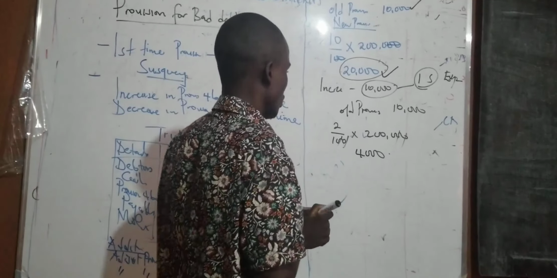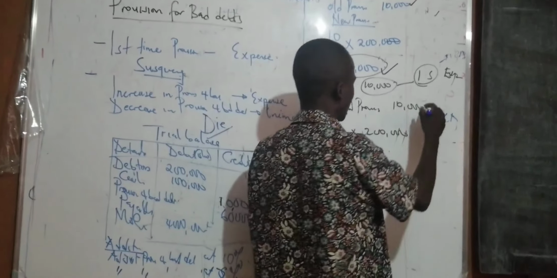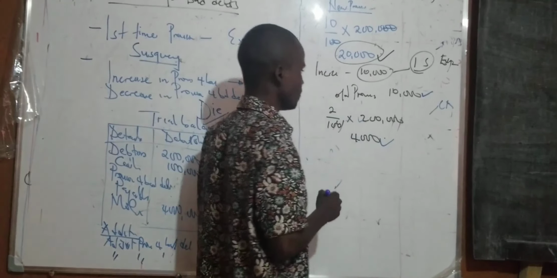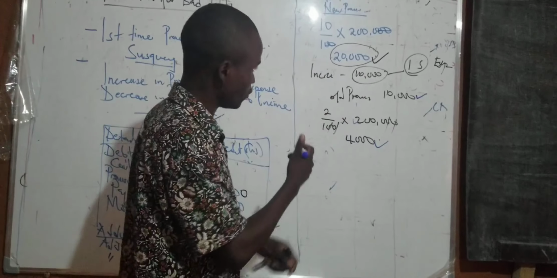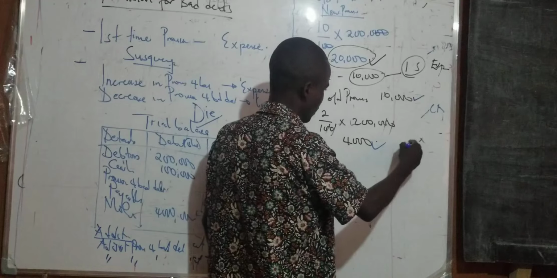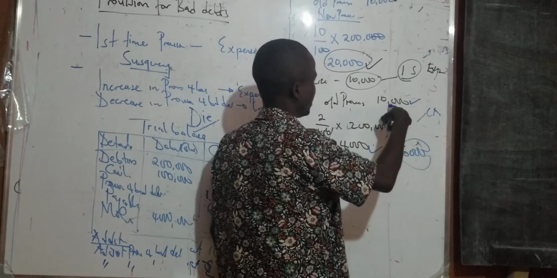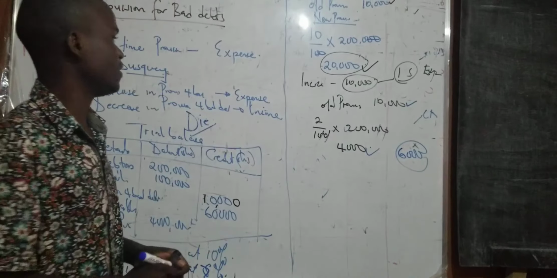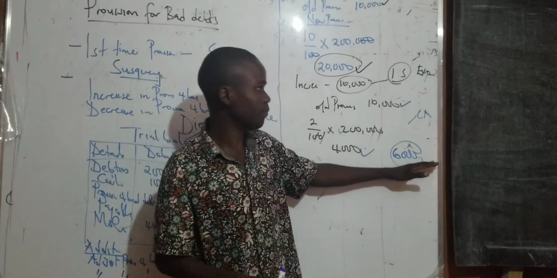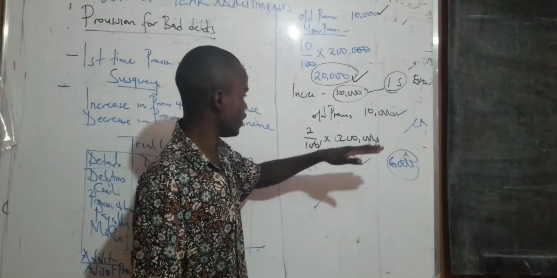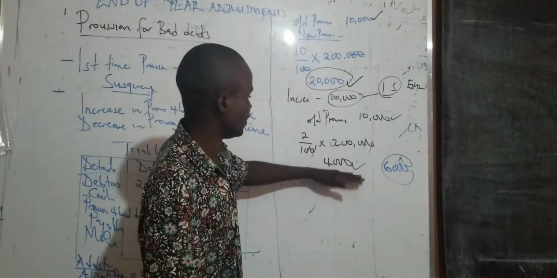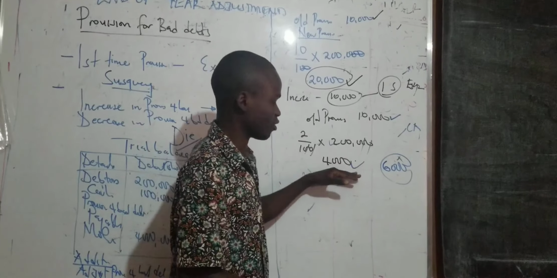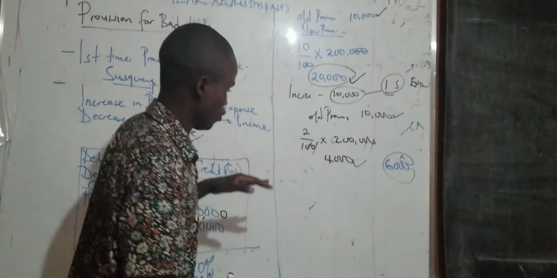This time the old is 10,000 and the new one is 4,000. There is a decrease of 6,000, got by 10,000 minus 4,000. This difference of 6,000 in the income statement we treat as an income, and in the balance sheet we go with the new value of 4,000. It is what we deduct from the debtors or the account receivables in the balance sheet. We shall look at it more.